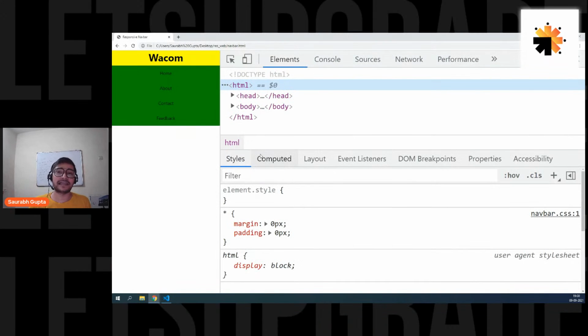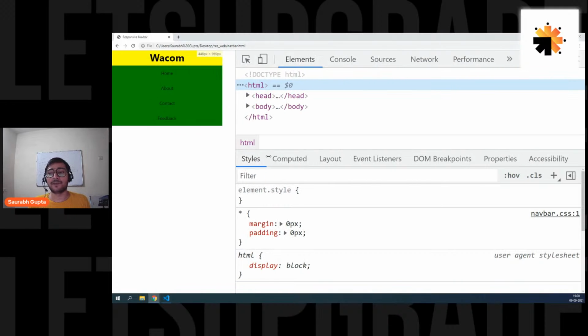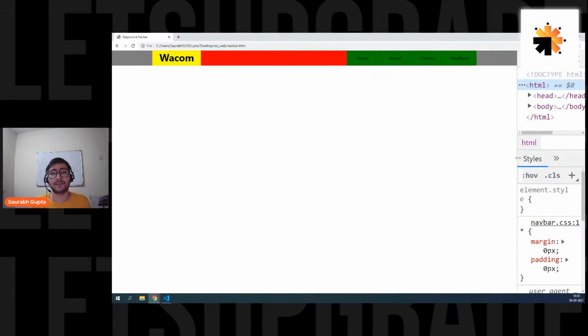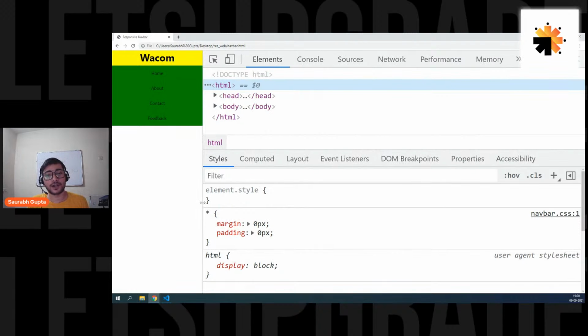And the navigation goes like this. See, this is what I wanted for mobile phones. For PC, it's still the same. For mobile phones, it's like this. Is that clear, everyone? So this is what we wanted to do.